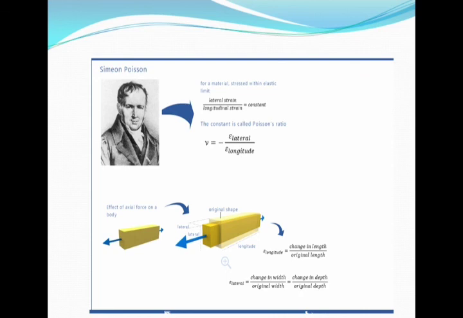Now in 1811, it was shown that the ratio of unit deformation or the strain in the direction is constant for stresses within the proportional limit. This ratio is named after Poisson, and it is called nu or mu, or in some books it is given by 1 by m, that is called the Poisson's ratio.